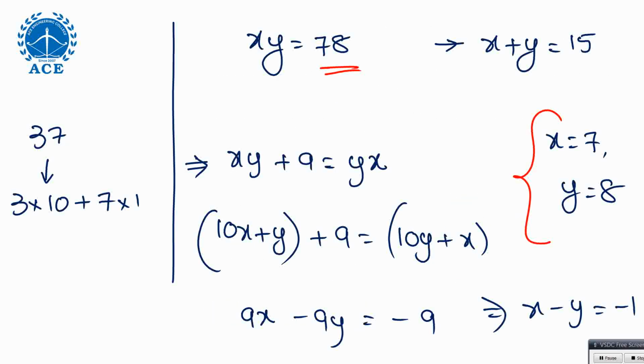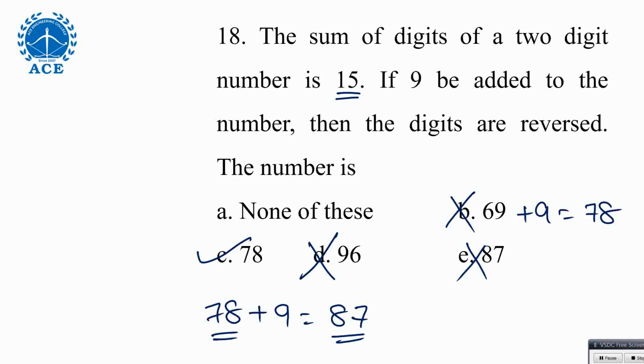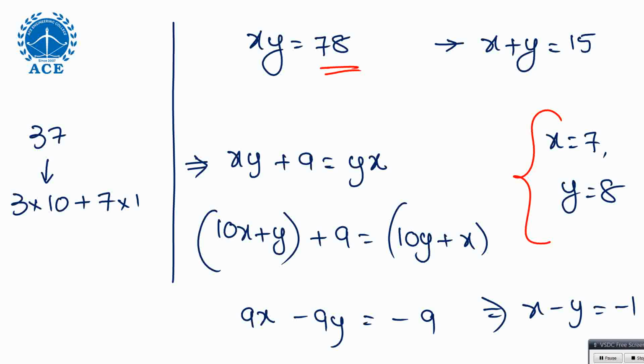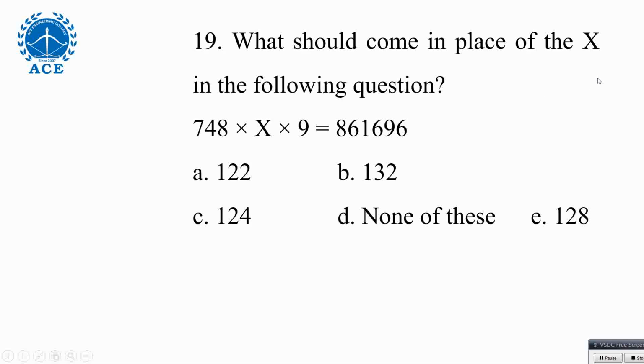Next, hope you solve this. See the 19th question. At least we'll close at 20, then we'll give a break. Don't worry. Now, see this question. 748 multiplied by something multiplied by 9, the result should be 861696.